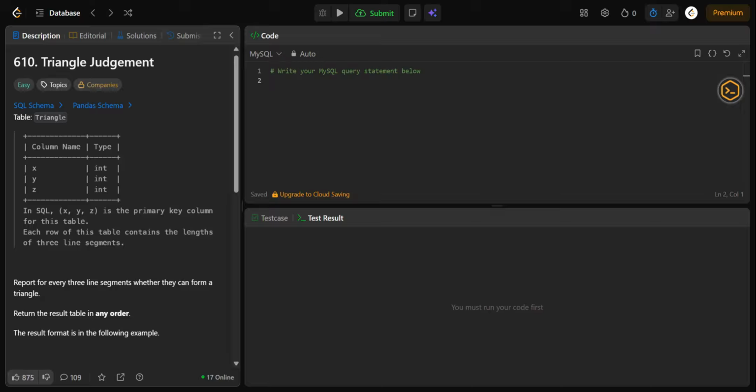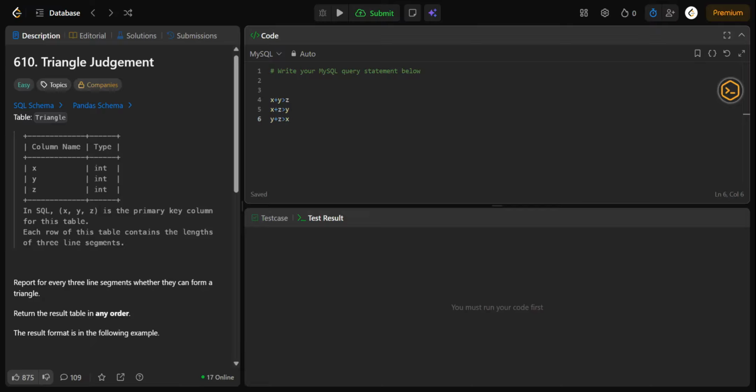Okay. So before writing the SQL, we need to understand one basic mathematical rule. Three sides can form a triangle only if the sum of any two sides is greater than the third side. As we know, the mathematical rule is x plus y is greater than z, and x plus z is greater than y, and y plus z is greater than x.